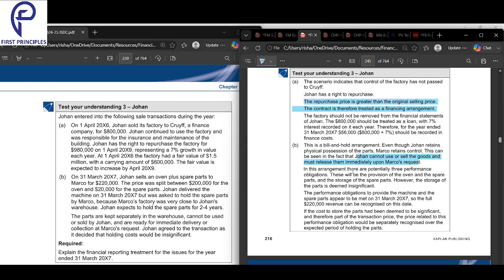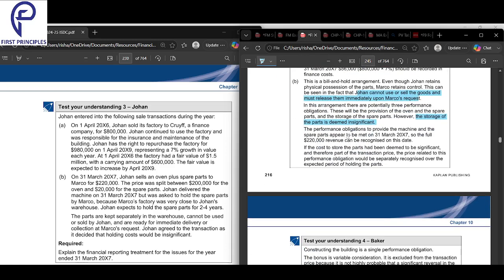In this arrangement, there are potentially three performance obligations: the provision of the oven, the spare parts, and the storage of the spare parts. However, the storage of the parts is deemed insignificant. The performance obligations to provide the machine and the spare parts appear to be met on 31st March 2007. So the full 220,000 revenue can be recognized on this date.